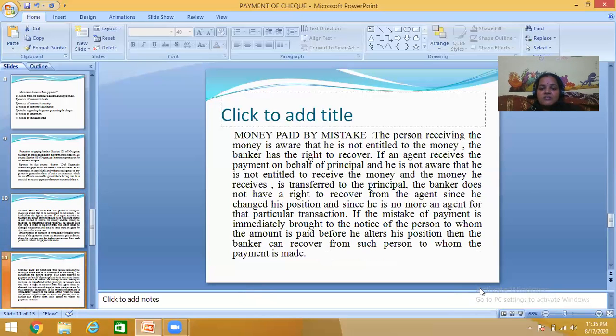If the person receiving the money is not aware, then he becomes an agent. If any position alteration is done and a wrong payment has been made to the agent, in that situation the banker plays a role and can recover the amount from those persons.